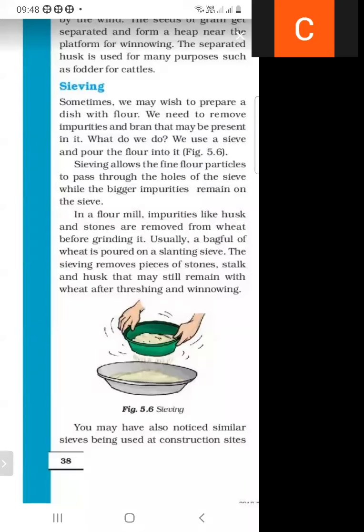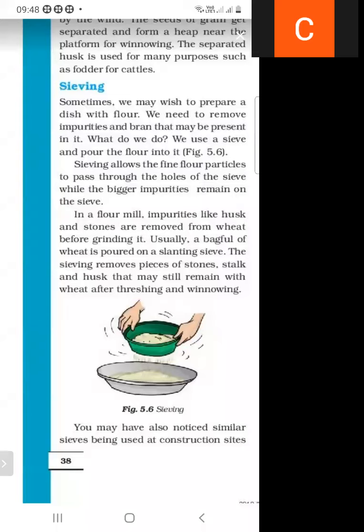Firstly, we obtain the grains with the help of threshing. What do we mean by threshing? The process of obtaining grain from the husk is called threshing. Then with the help of winnowing, impurities are separated, but some impurities remain after threshing and winnowing.